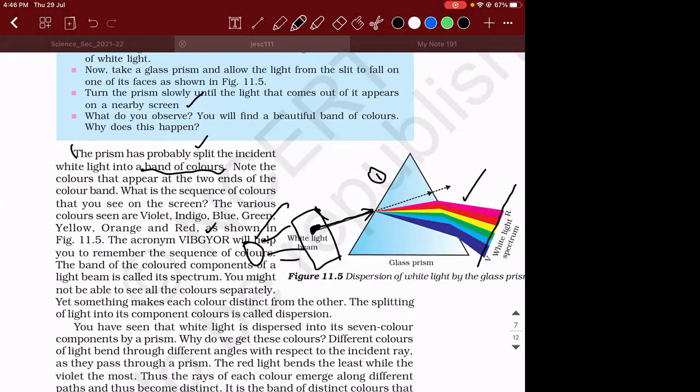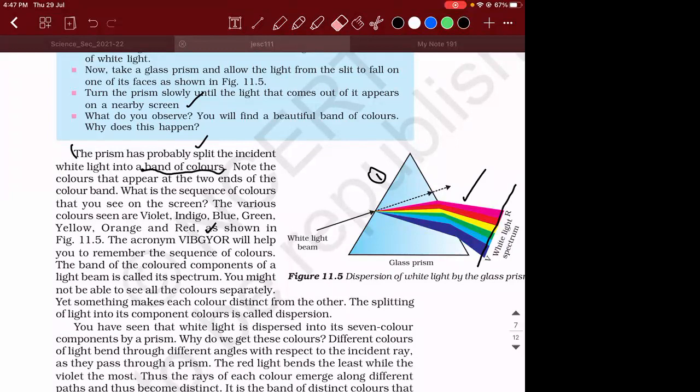You know what is the meaning of acronym, right? An acronym is a word that is created by using the starting letters of different words. So the acronym will help you to remember the sequence of colors: violet, indigo, blue, green, yellow, orange, and red, where violet is the light which has got bent the most, and red is the light which has got bent the least.